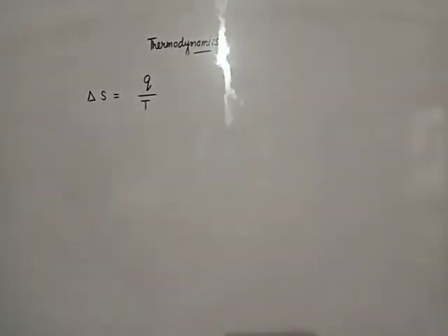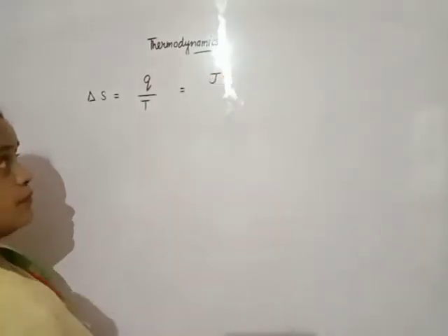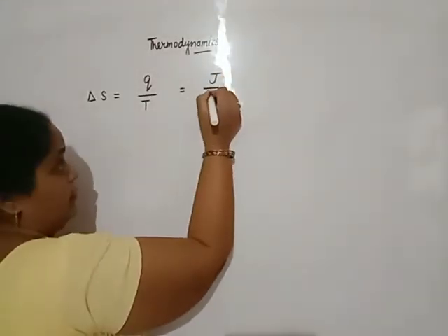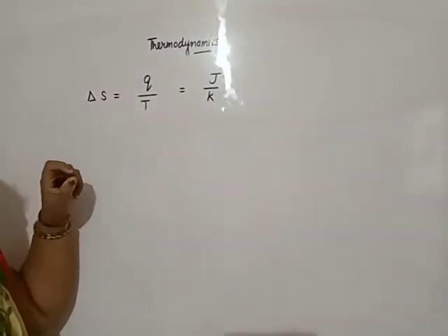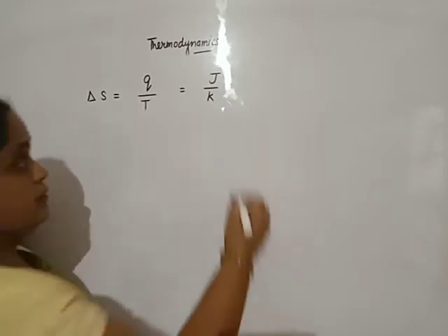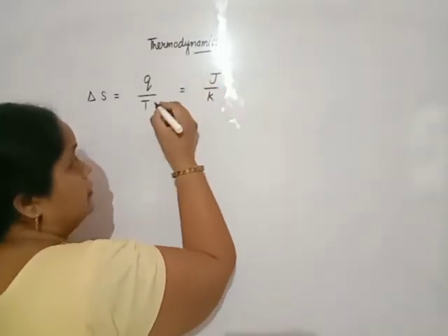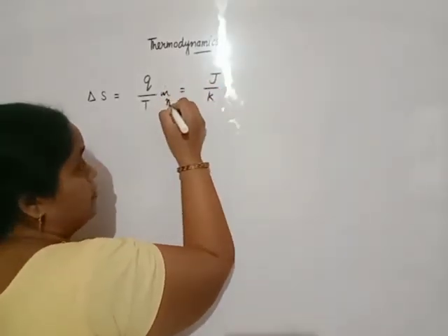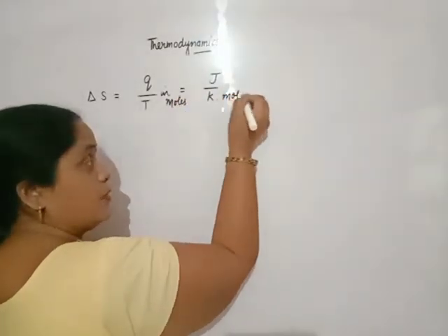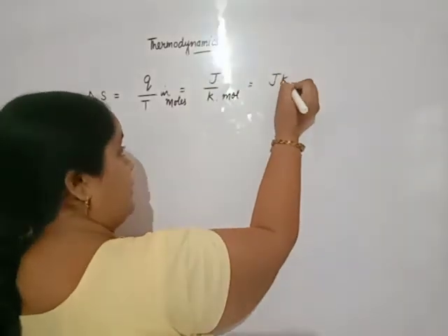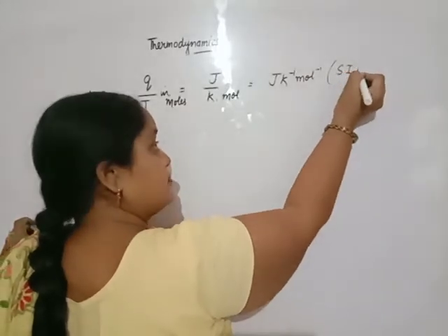What are the units of heat? Beta, the unit of heat is joule. The unit of temperature is Kelvin. Entropy that we will calculate is always per mole. So the units are joule per Kelvin per mole. These are the SI units.